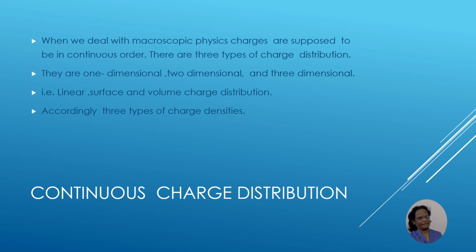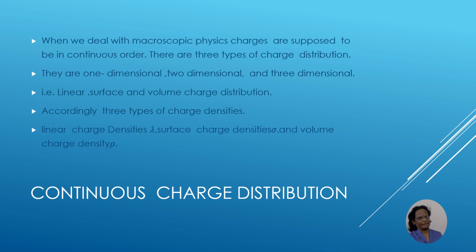One thing you have to keep in mind is that these charge distributions should be uniform. When charges are uniformly distributed on a line, we have linear charge distribution. When charges are uniformly distributed on a surface, we have surface charge distribution, and when they are distributed in a volume, it is volume charge distribution.